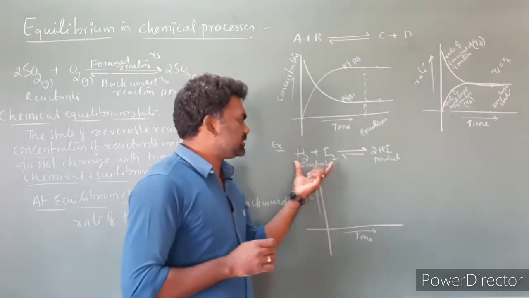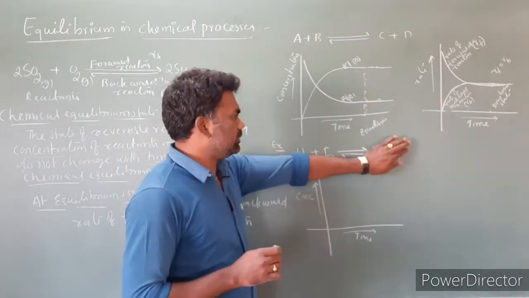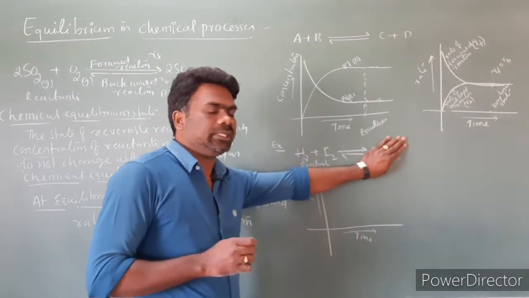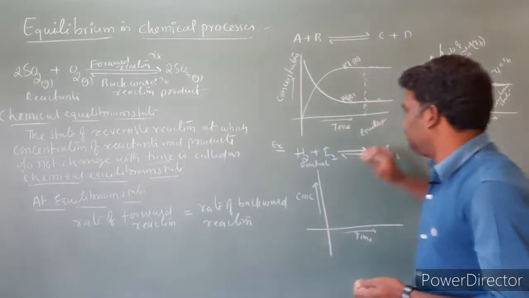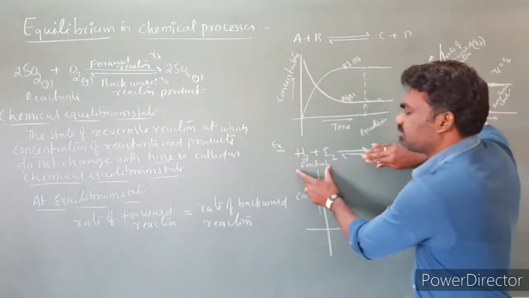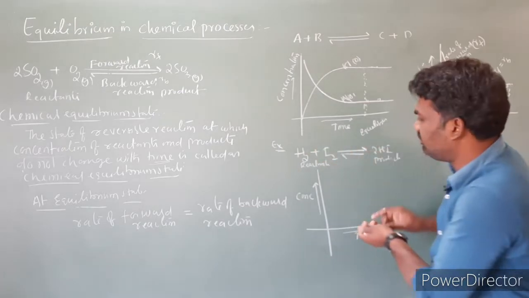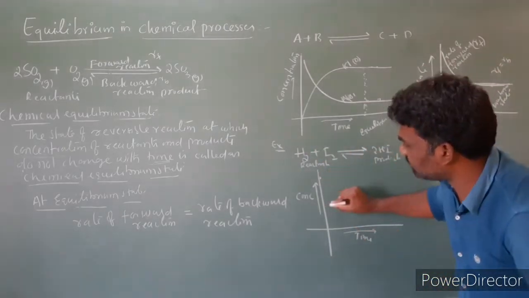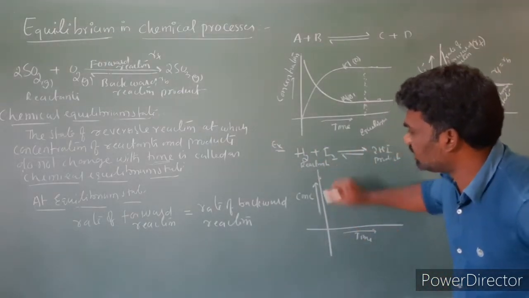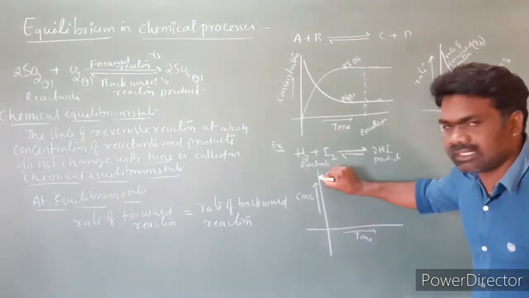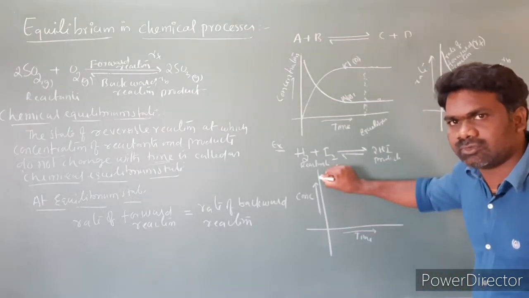Initially concentration of reactants is very high. There is no product formation initially, only reactants are present, so their concentration is very high. When the reaction is started, reactants are converting into what?